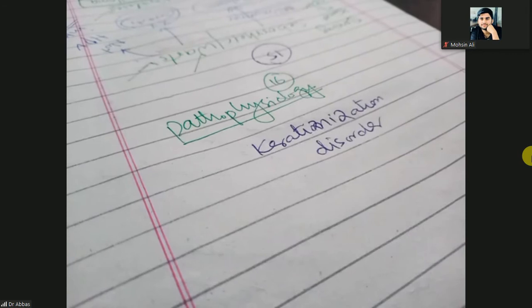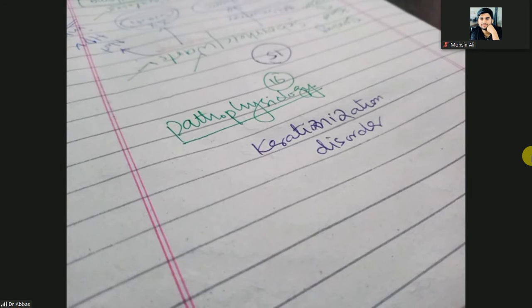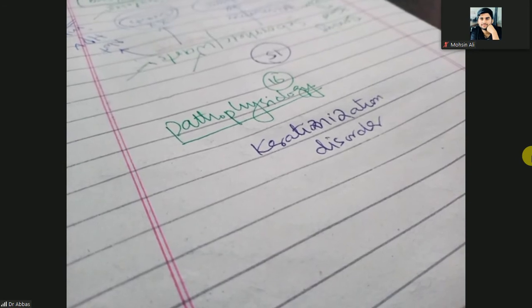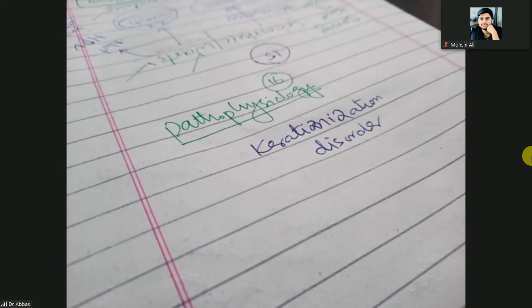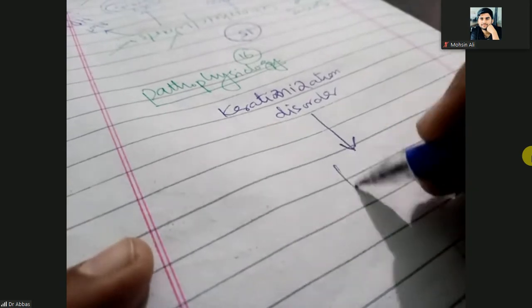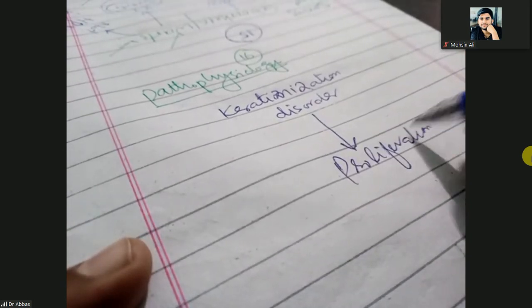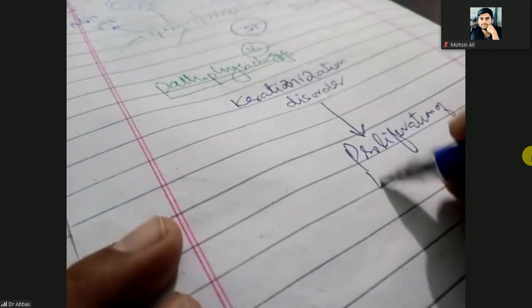You know, when the keratinocytes, basal cells, turn into the spinosum, then granulosum, then stratum, this is the keratinization. So it is a keratinization disorder that will show the proliferation of the keratinocytes